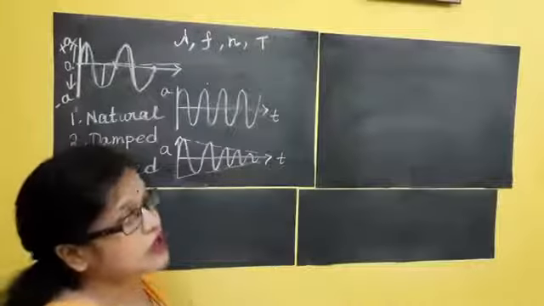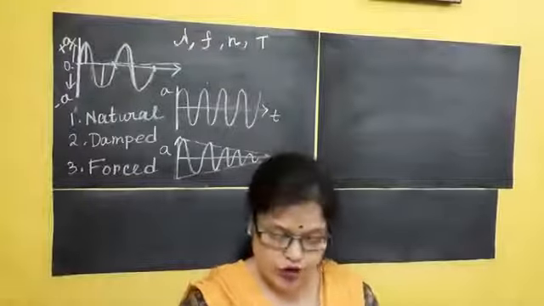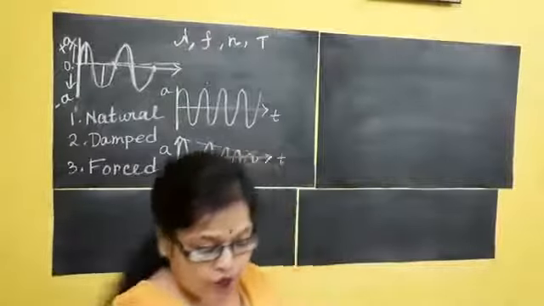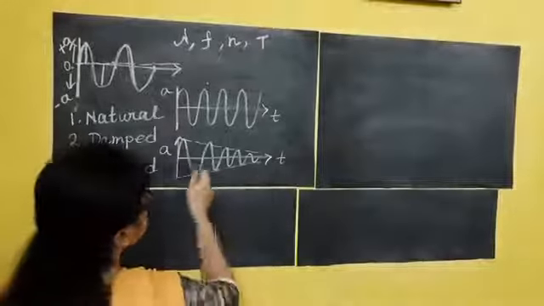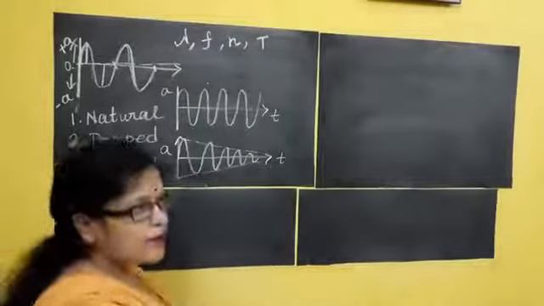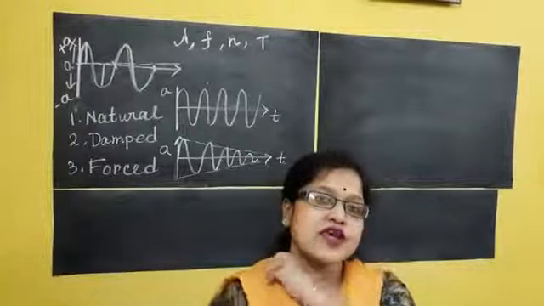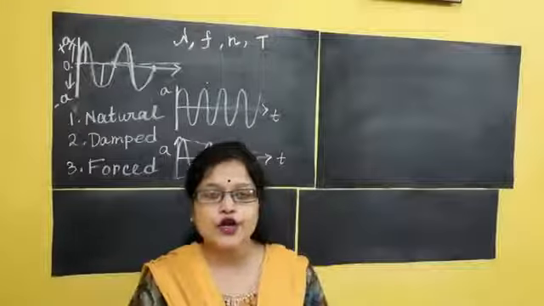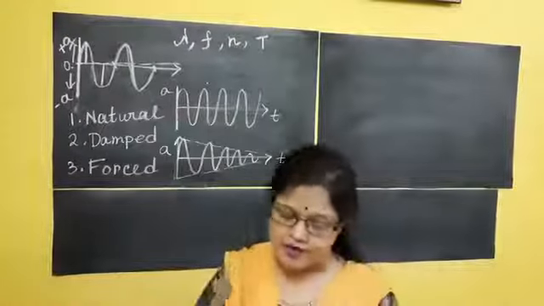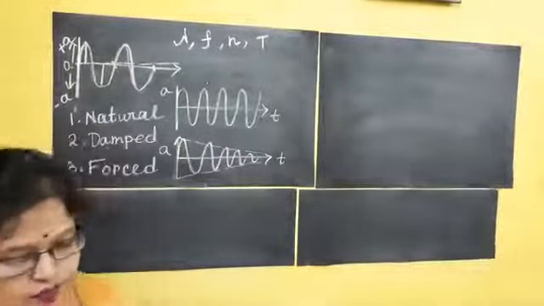Why does the amplitude go on decreasing? Amplitude goes on decreasing due to the outside resistive force. Clear? Amplitude goes on decreasing in the presence of a resistive force, meaning the frictional force. It might be a frictional force, a damping force, viscosity, anything. If from outside there is a resistive force continuously acting on the object, that is called damped vibration. Clear? The vibration I showed you with the rubber and string experiment.